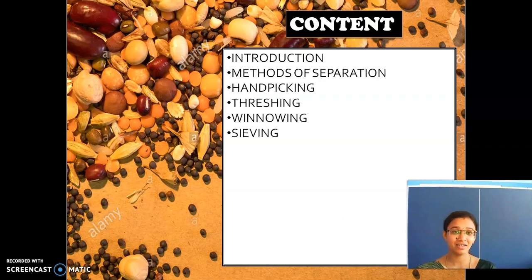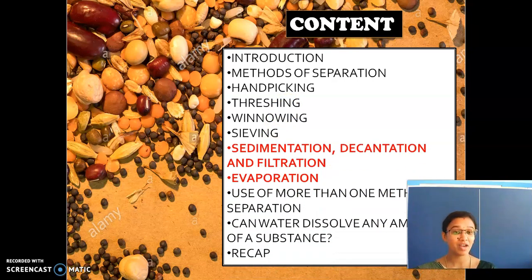So what all is the content? This introduction, and methods of separation. Four methods we had seen already in the last class: hand picking, threshing, winnowing and sieving. Today we are going to see sedimentation, decantation and filtration, and one more thing, evaporation.